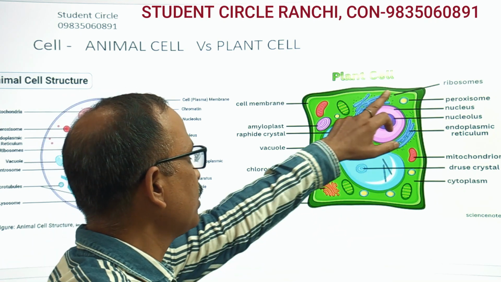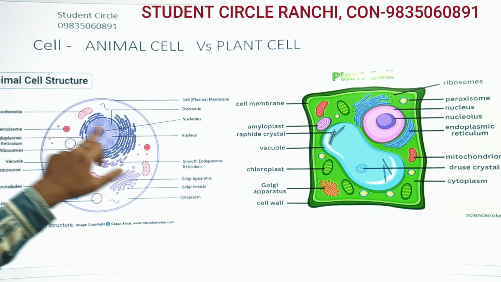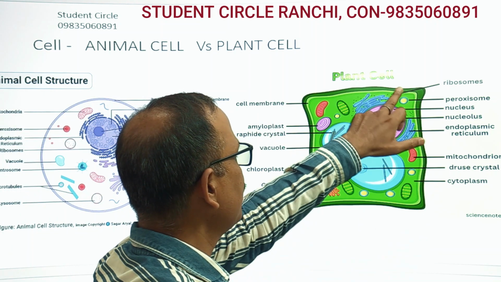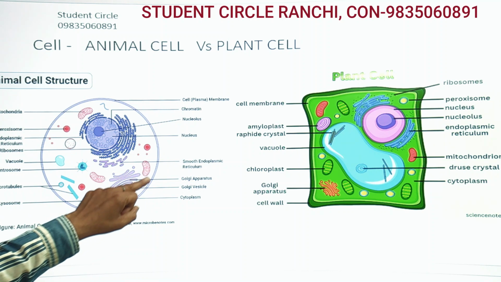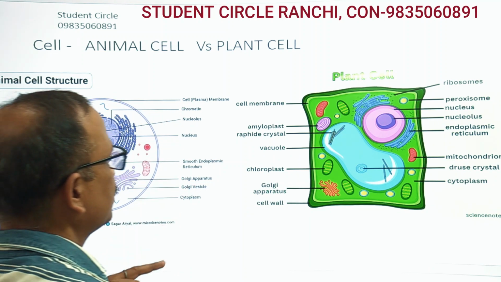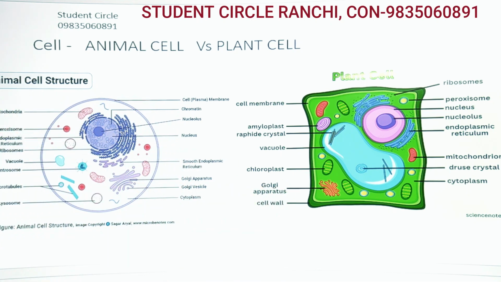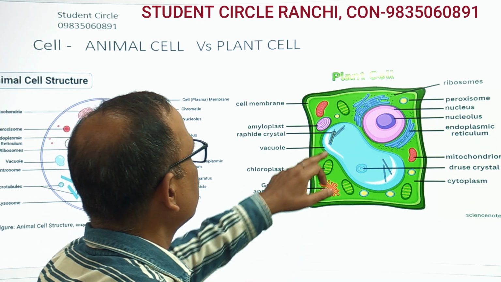But this cell wall is absent in animal cells. Inside the cell wall we have cell membrane. It is also present in animal cell. Another difference between animal cell and plant cell is the vacuole.